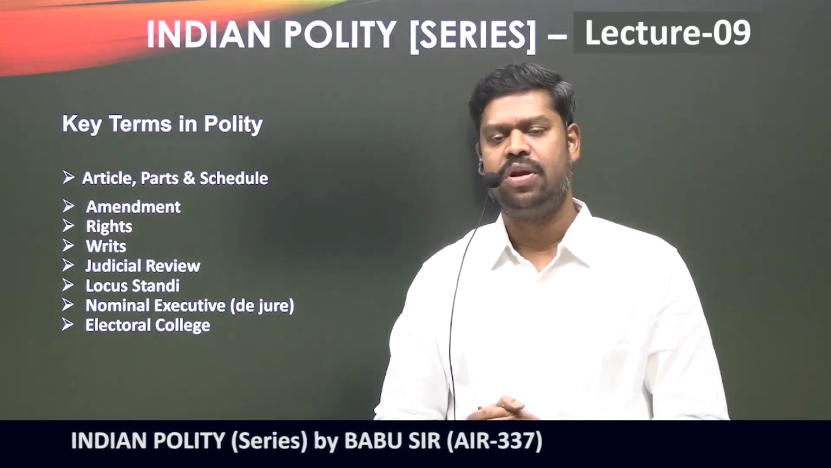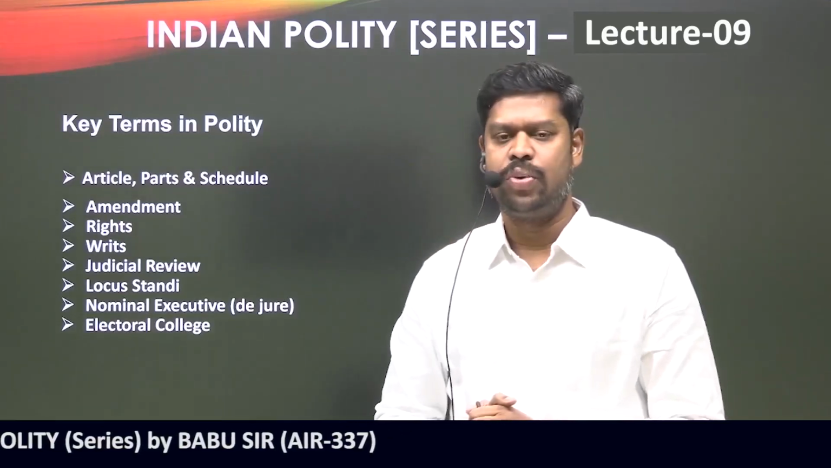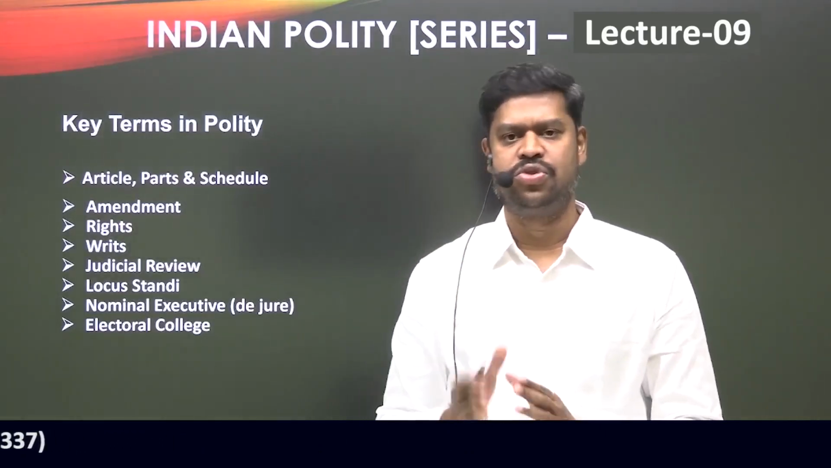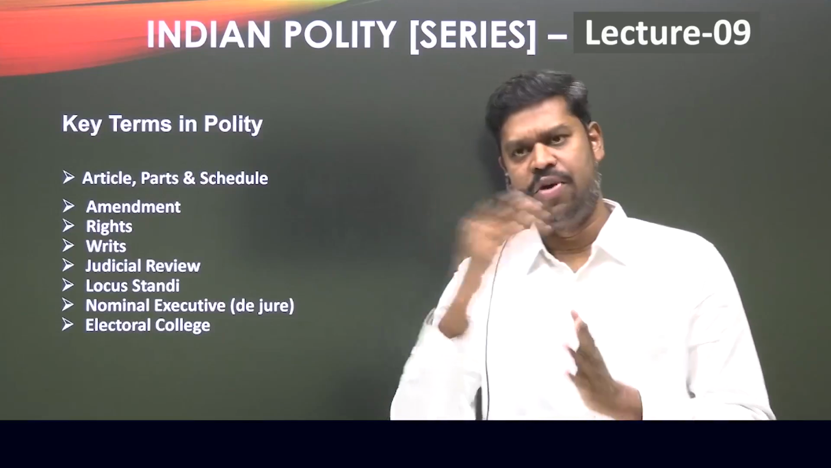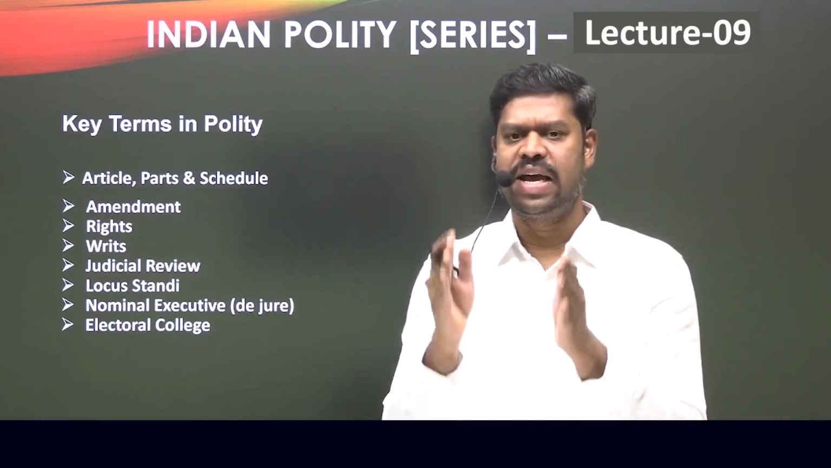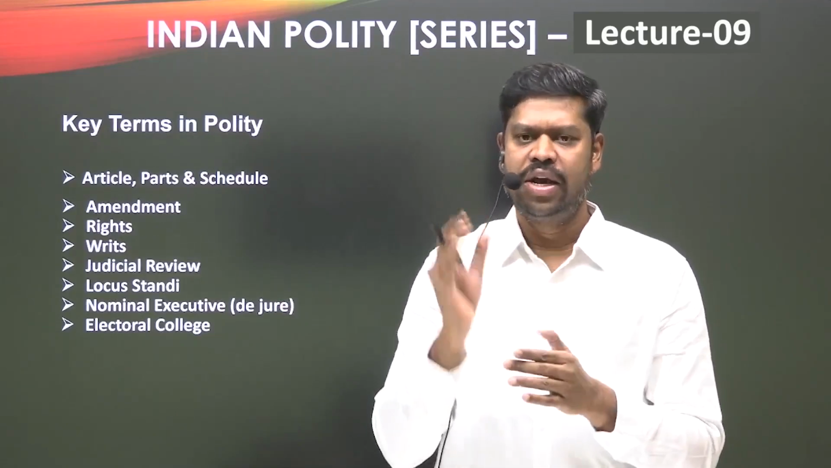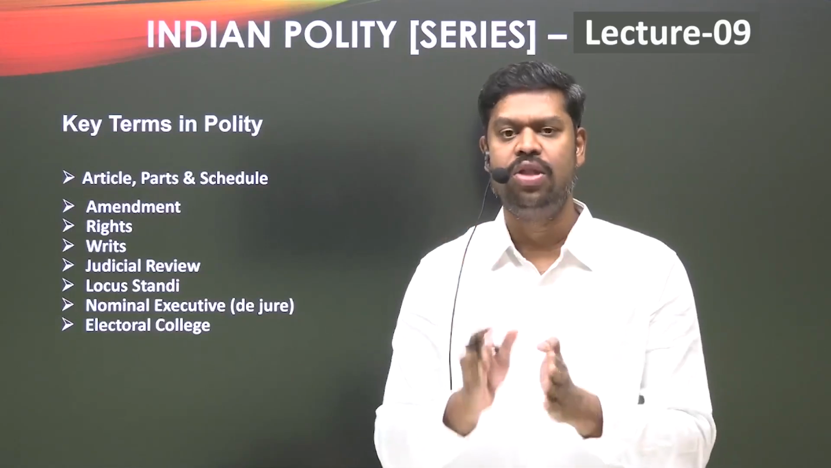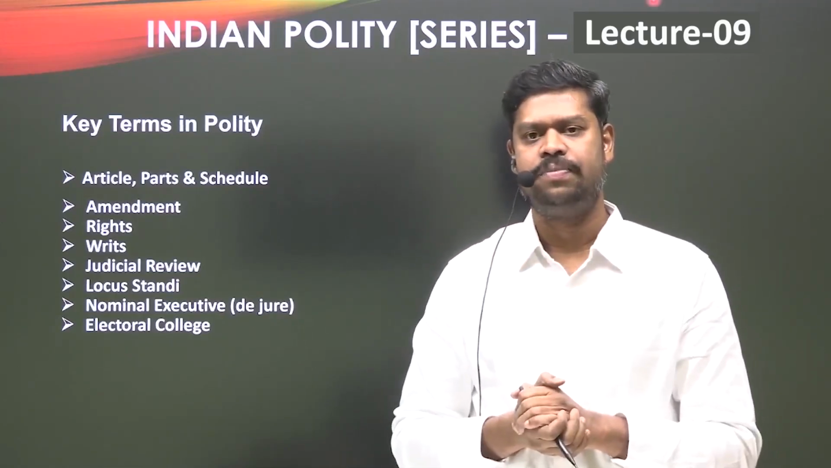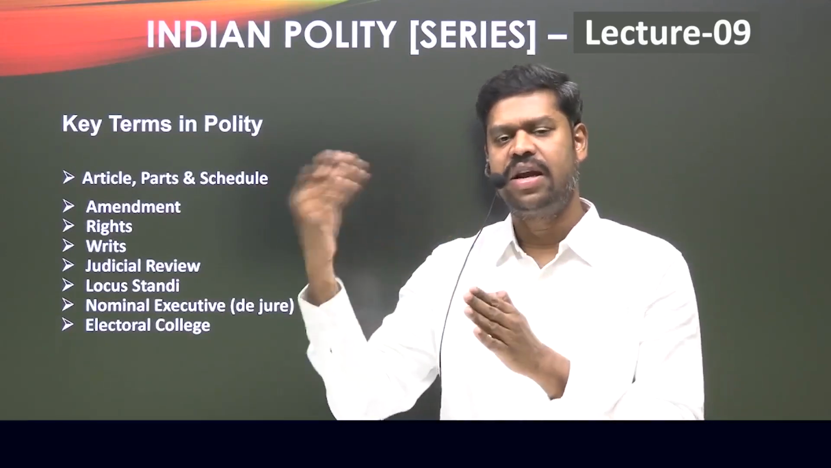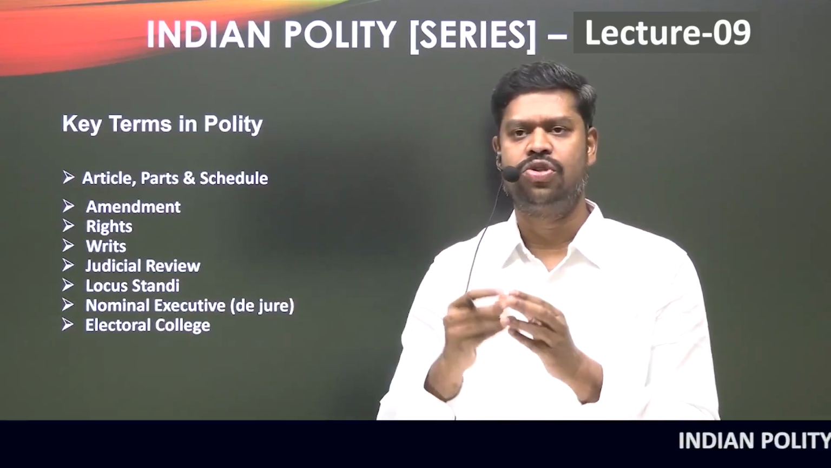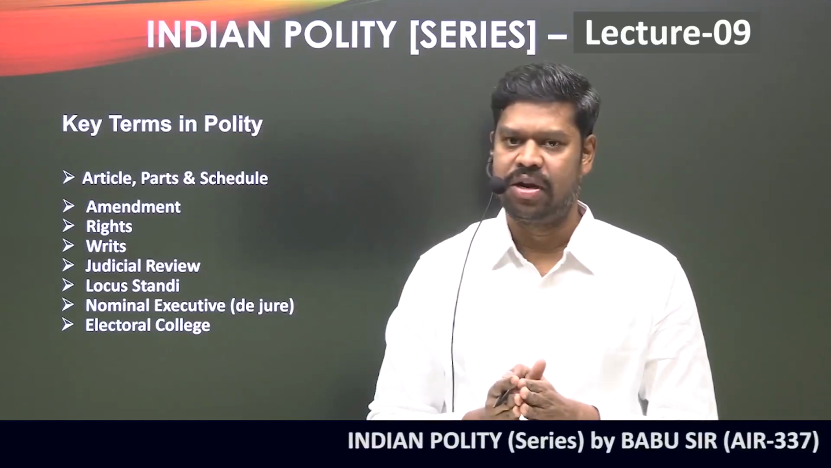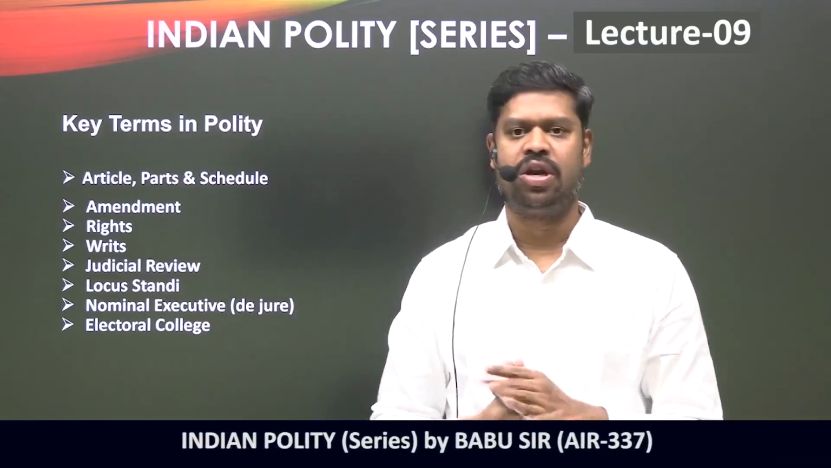For example, the right to life and liberty under Article 21, right to equality, right to freedom of speech and expression, right to form associations, right to freedom of movement, right to freedom of religion. These are some of the rights which are guaranteed in Part 3 of the Constitution, and only those rights are called fundamental rights. If there are any other rights apart from Part 3, although mentioned in the Constitution, they are not considered fundamental rights. They may be merely a constitutional right, but not a fundamental right.